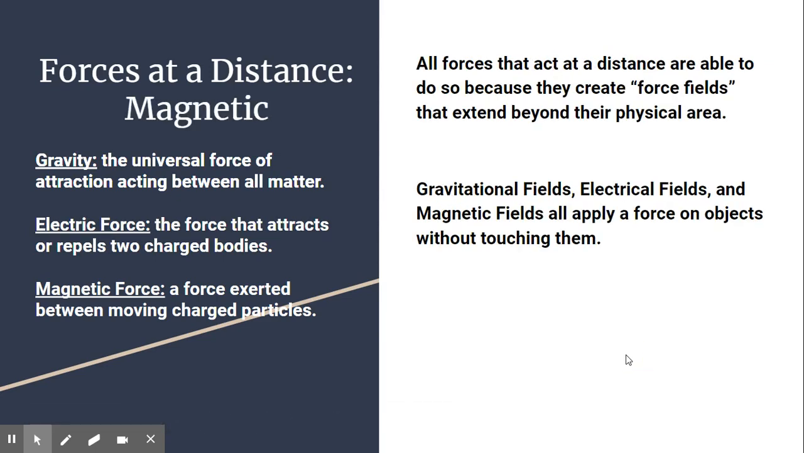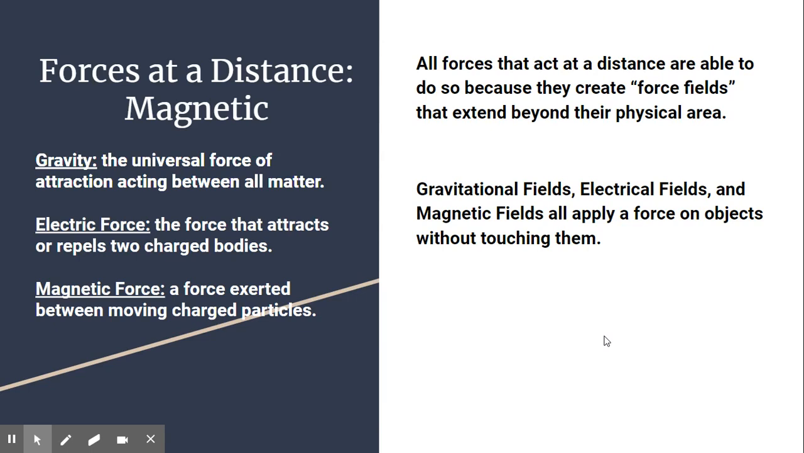All of these forces that are able to act at a distance do so because they create what we call a force field. If you think about that term field, like a sports field, it's the location where that particular sport would be taking place. A force field is that area or location where that object's force is present. Gravitational fields are a force field, electrical fields are a force field, and magnetic fields are a force field. All of these fields are able to apply a force to objects without actually touching them.